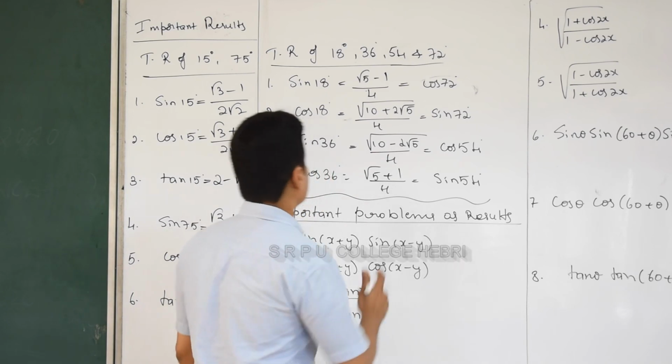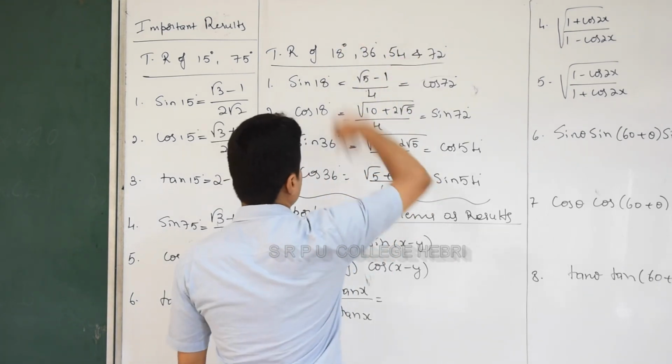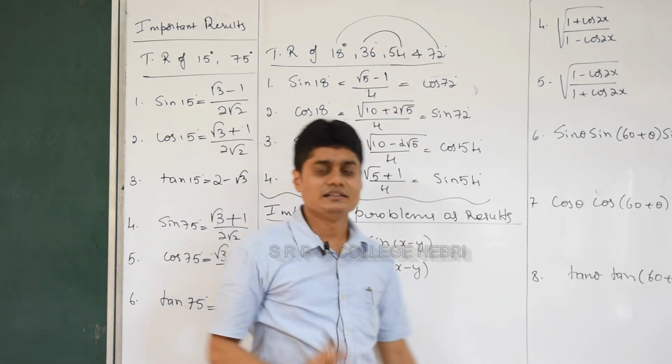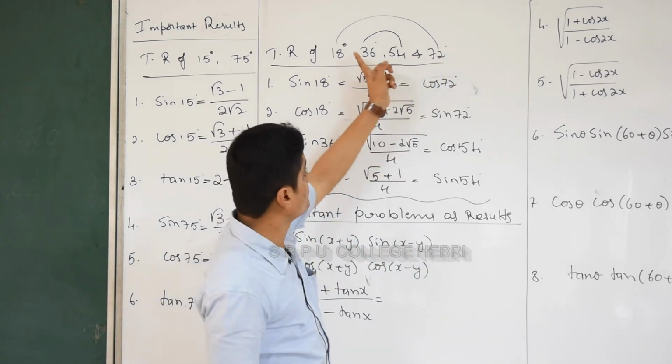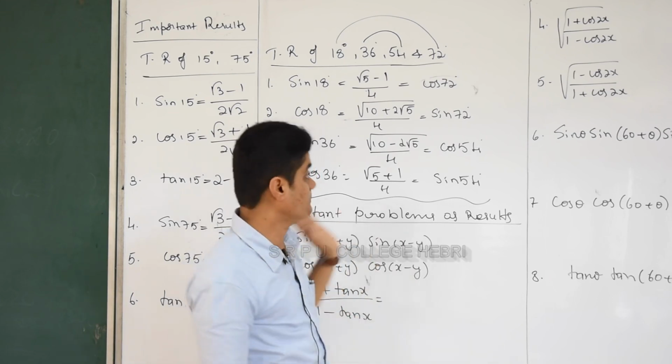Now what is special about this? Here the angles are 18 degree, 36 degree, 54 degree and 72 degree. The special thing is that these pairs are complementary angles. Do you remember complementary angles? The sum of those angles will be 90 degree. So 18 and 72 are complementary, 36 and 54 are complementary angles. You can use that concept here.